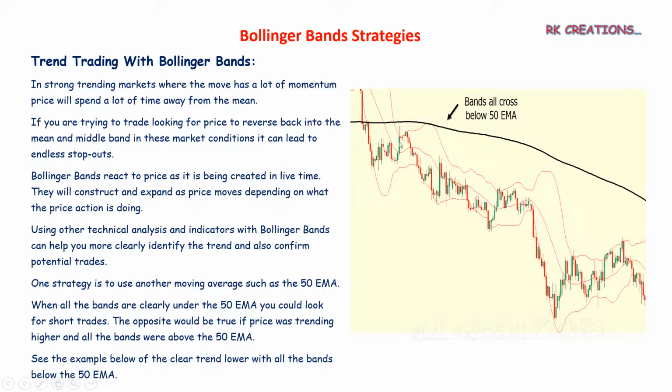I have not given the picture here, but if this 50 EMA is below all the bands, it is showing we have to go on the long side. Buy and sell, buy and sell, meaning a bullish trade. If the bands are below this line, you have to do shorts. If they are above this line, you have to go for long positions. Long means a bullish trade, and short means a bearish trade.